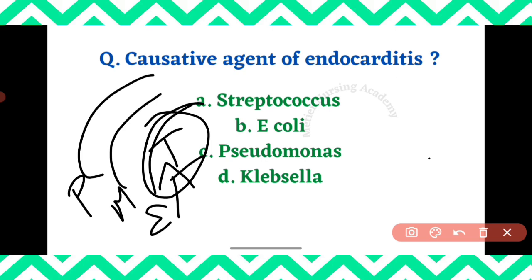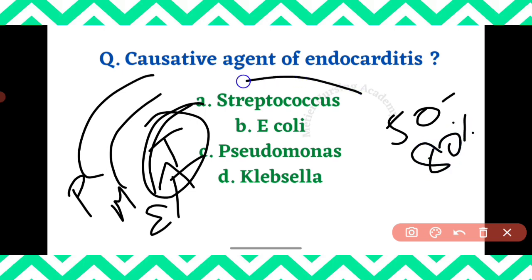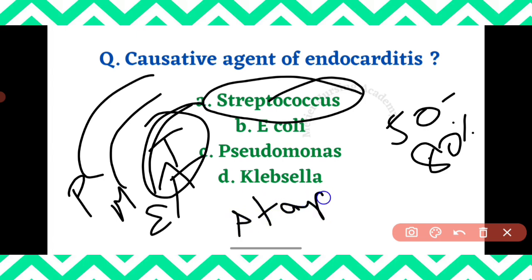So which organism is most commonly causing this endocarditis? That is the question here. What do you think? The first very important organism, which causes 50 to 80% of endocarditis, is Streptococcus. What about the other organism, Staphylococcus?